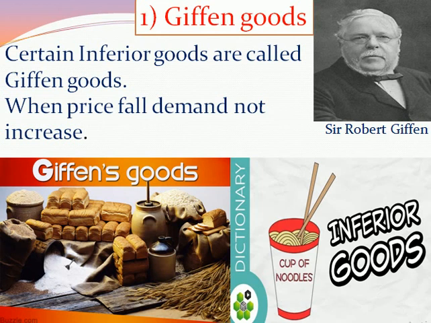That is why, the law of demand tells us that when the price of any product decreases, demand will increase. But for some inferior goods, in his observation, that is bread, in that particular area, when the price of bread decreased, the people did not demand more bread. They saved their money to purchase the superior good in the future, that is meat, for their consumption. So we can say that Giffen goods, that is inferior goods, are not included in the law of demand. They are exempt from the law of demand.